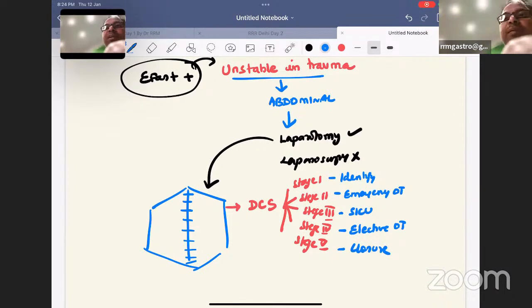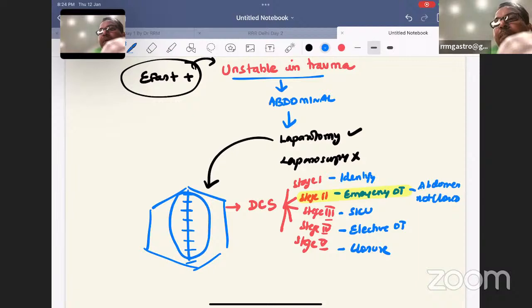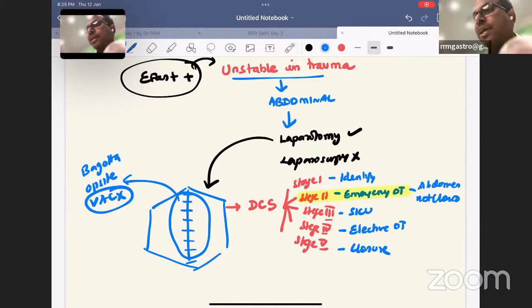The point I'm telling you here is that in stage 2, I will not close the abdomen. The abdomen is left open, covered with a Bogota bag. Abdomen not closed in stage 2. We will keep a plastic bag like a Bogota bag, or off-site dressing. VAC is not used here. Don't forget this point. VAC is not for damage control surgery. VAC is for burst abdomen.